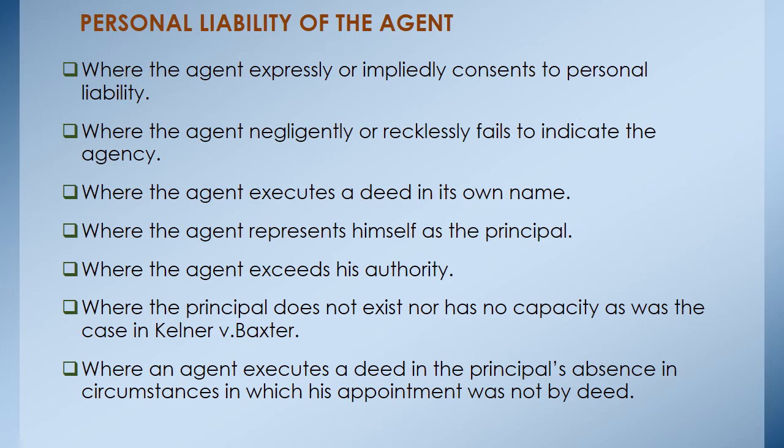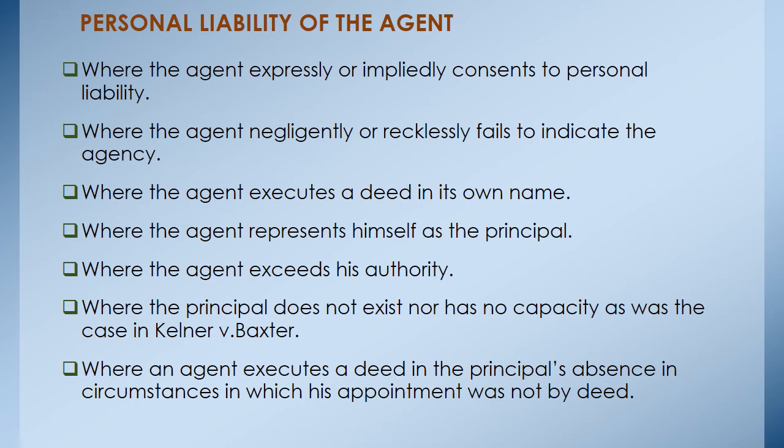The second one, where the agent negligently or recklessly fails to indicate the agency. That's a scenario of personal liability. And where the agent executes a deed in his own name, that is, represents himself as the principal. Then we have where the agent exceeds his authority.